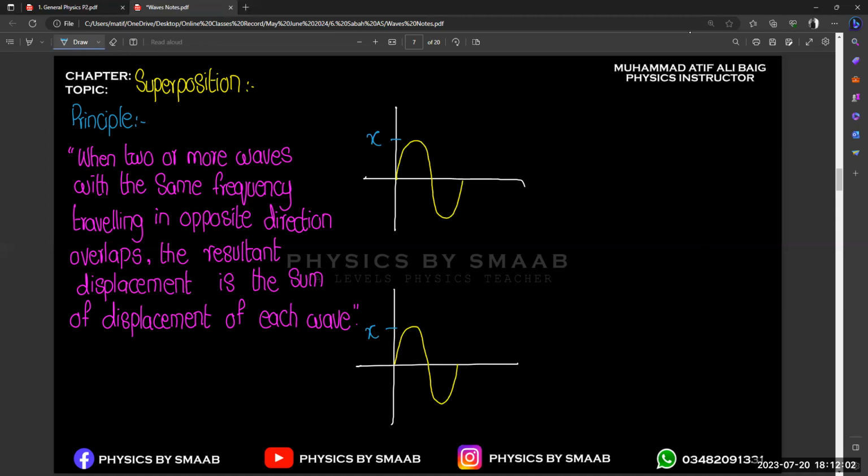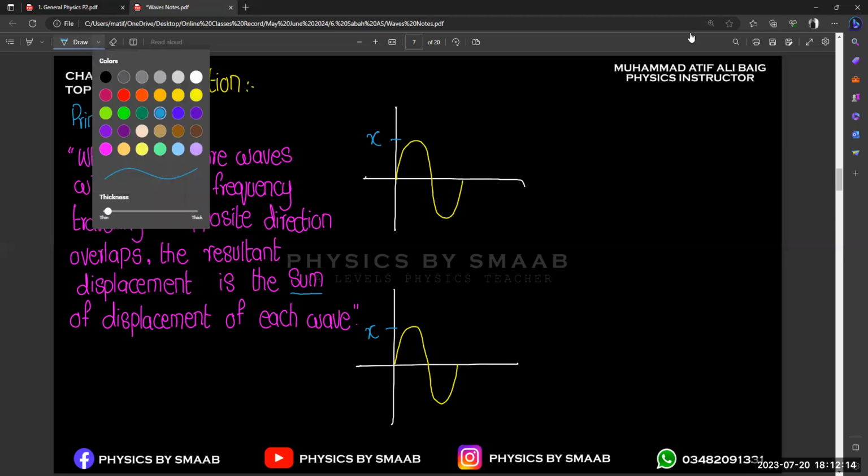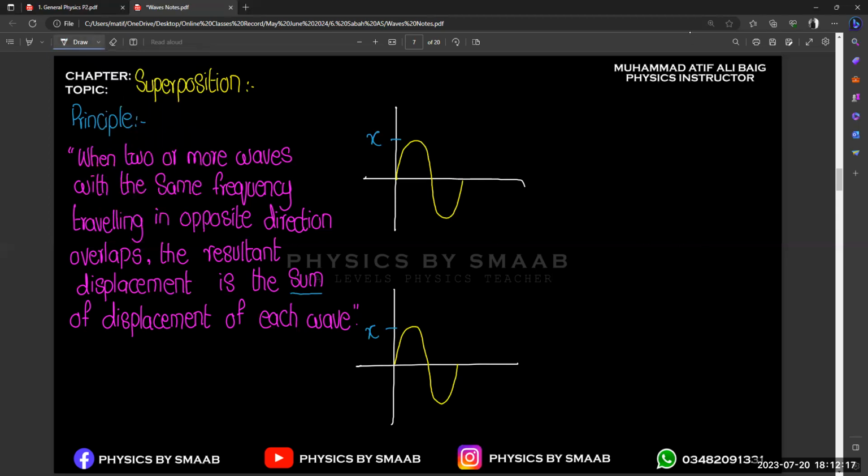If we combine these waves, both are going to combine and your final displacement is the sum of the displacement of each wave. So what will be the representation of your final wave? Now we need to combine these two waves, and after the combination your final wave will be like this. Any idea how we are going to draw the final wave? Is it going to be just the same, because there's no difference? Let's suppose the amplitude of the first wave is x and the second one is also x. If we add x and x, what will be your final answer?